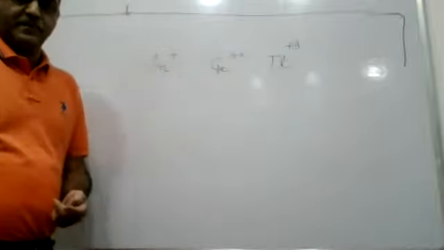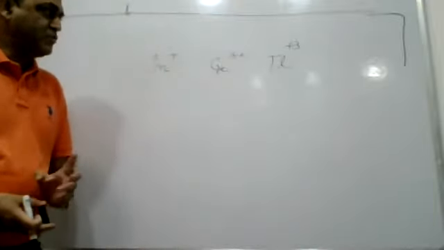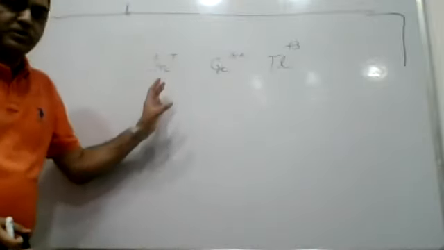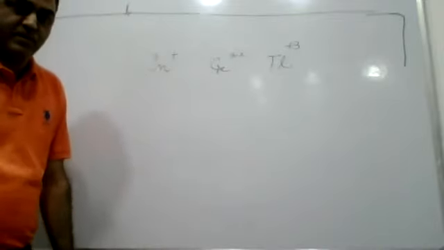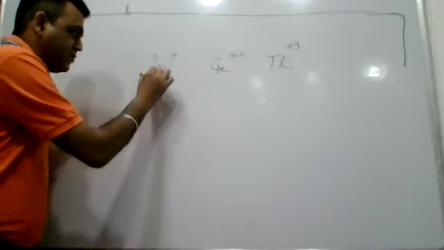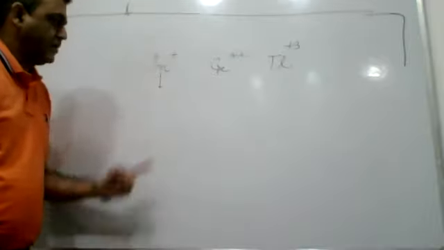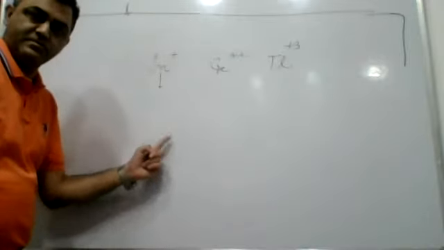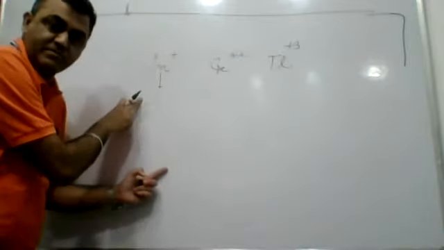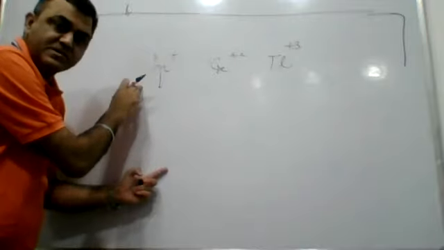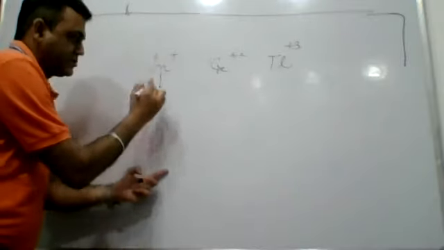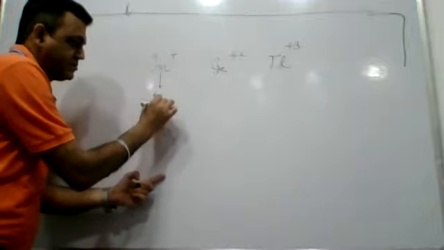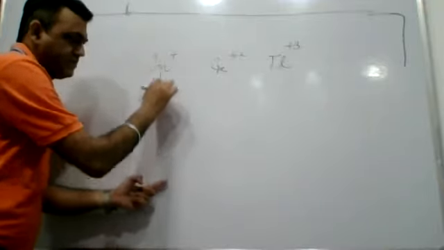Right. First part, I have to identify which ion has the ability to disproportionate. Now let's see. This belongs to the boron family: boron, aluminium, gallium, indium, thallium. Indium is the second last element. It does not show the inert pair effect, so it forms the stable oxidation state +3.